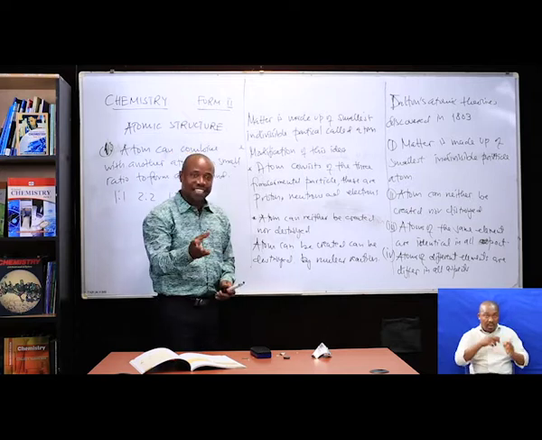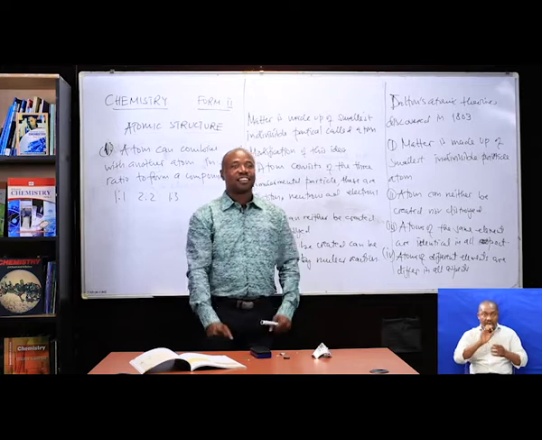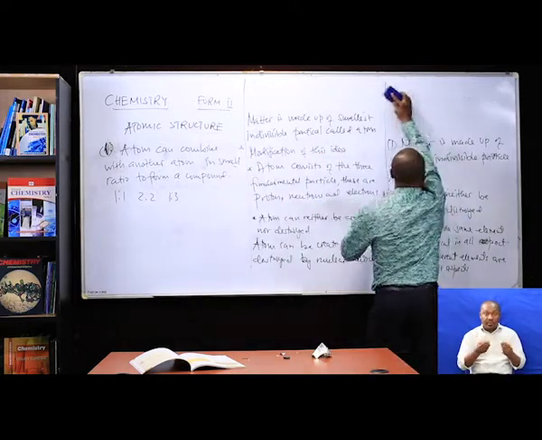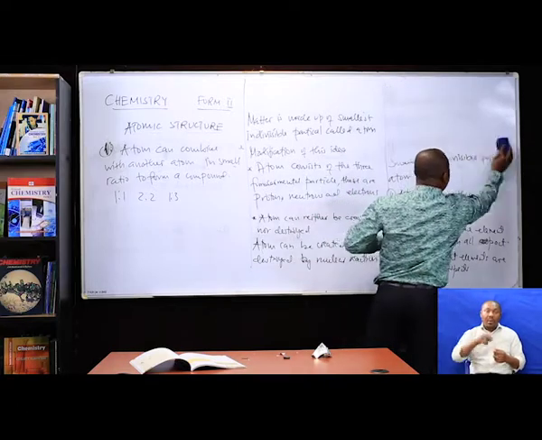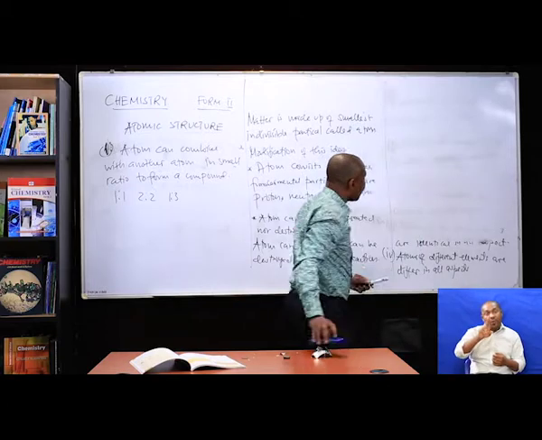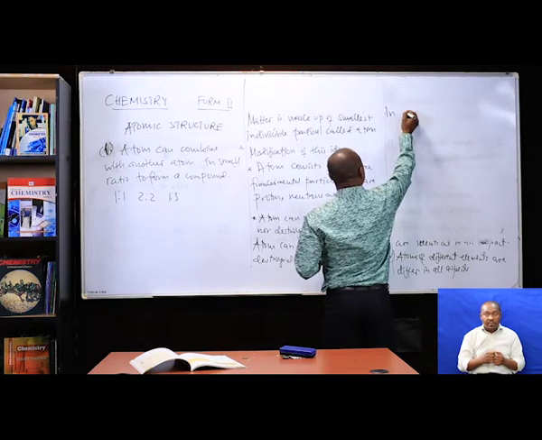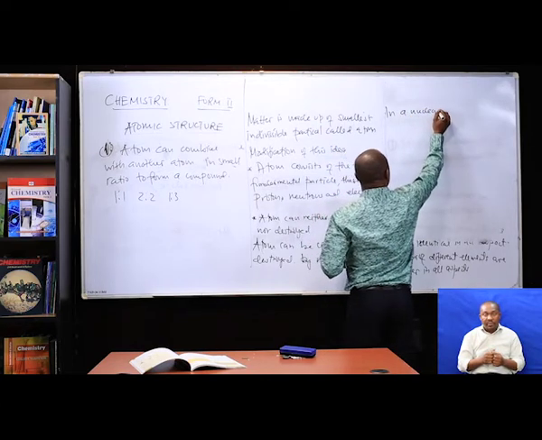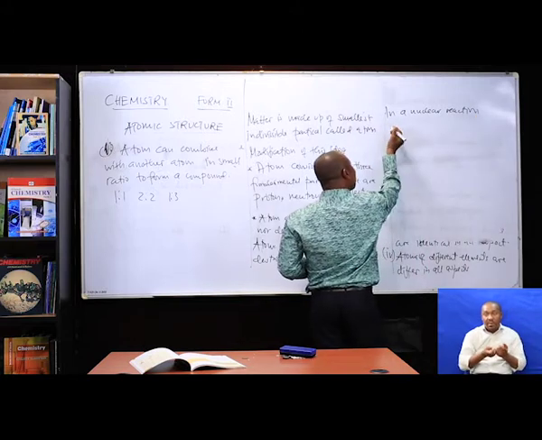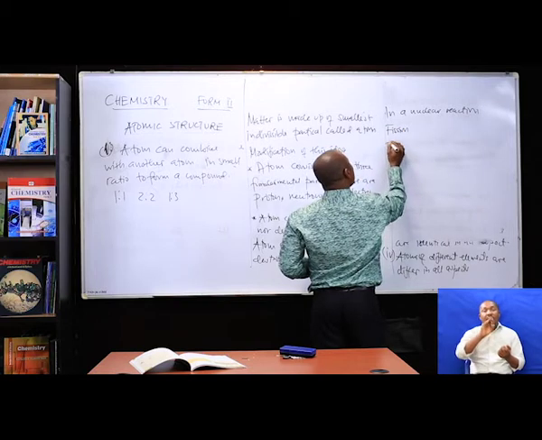Yes, in nuclear reactions, there is nuclear fission and nuclear fusion. Very nice. It means that in a nuclear reaction, what happened? Well, let us start with fission. Fission and fusion.